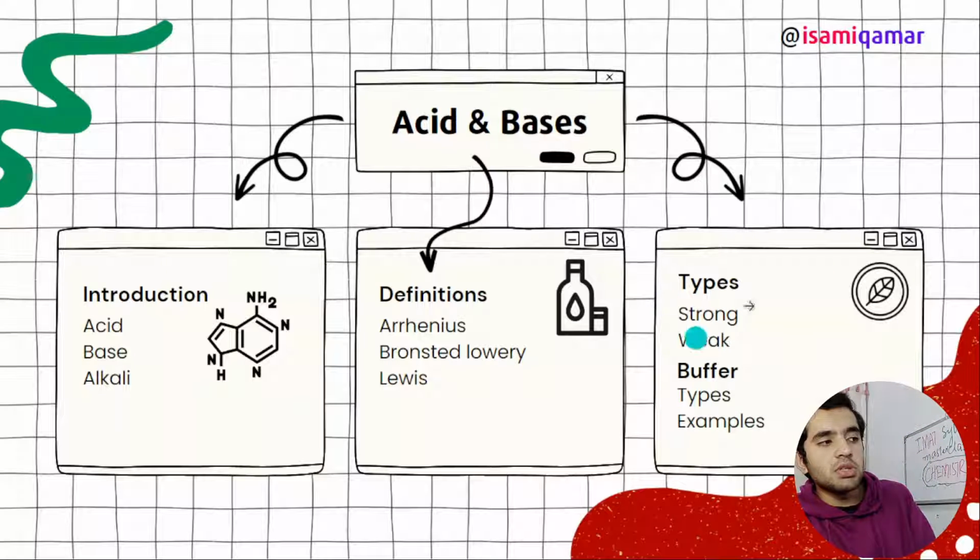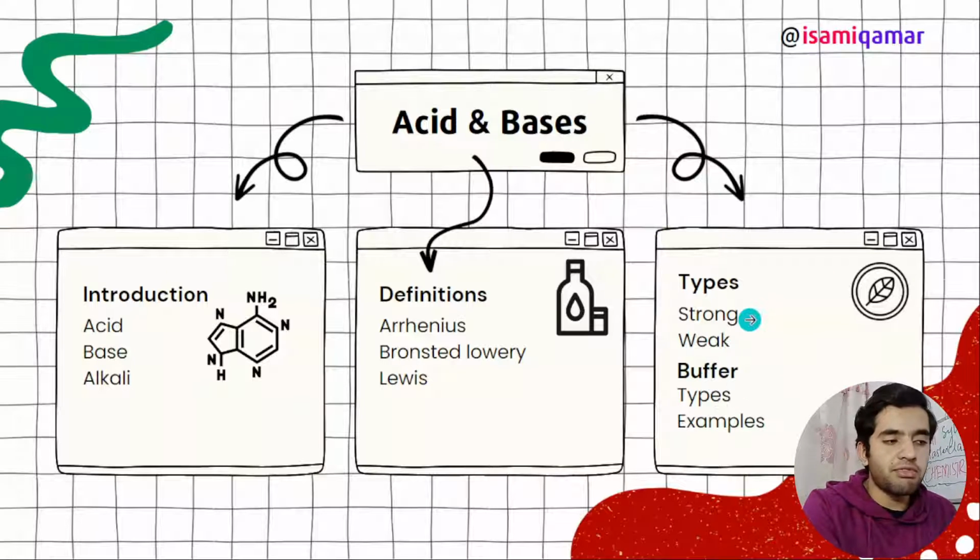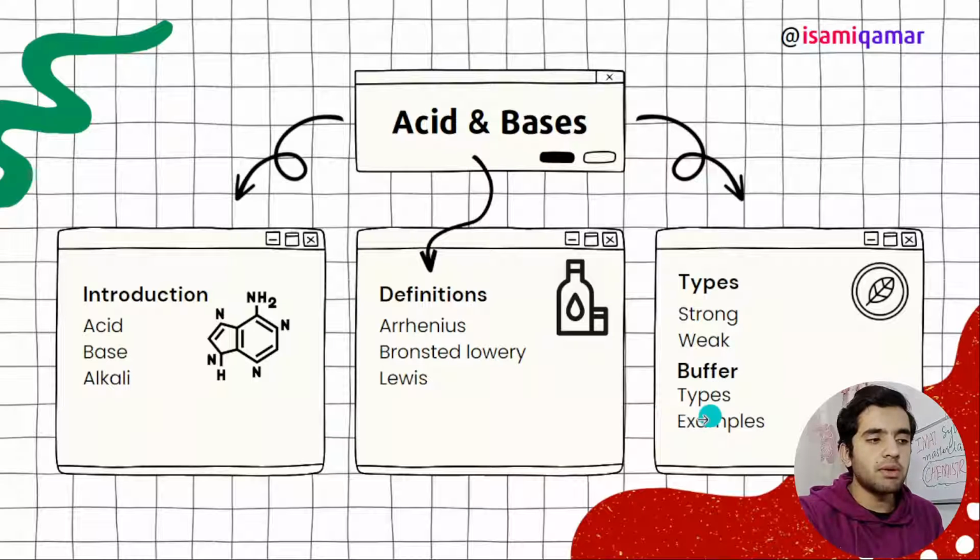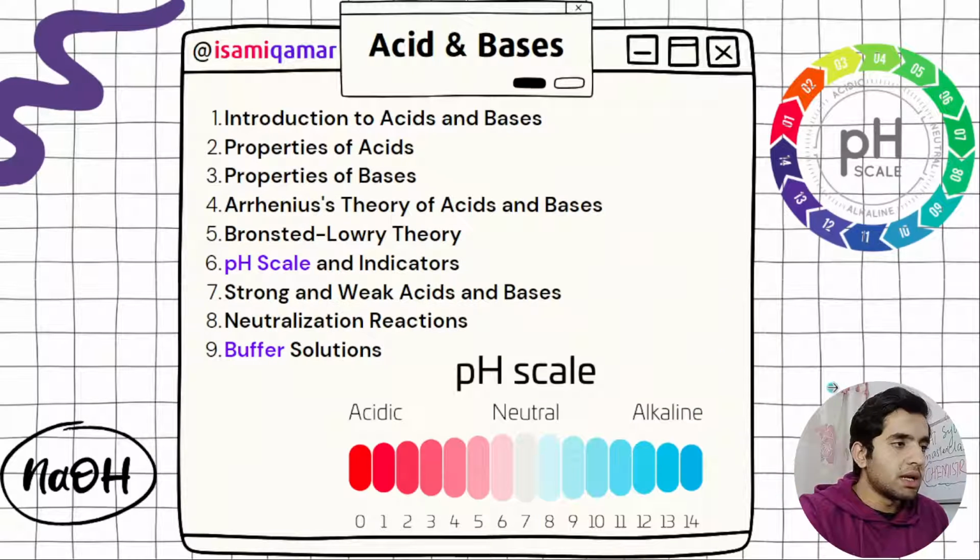Then the most important thing you need to cover in acid base is buffer solution. What are the types of buffer and what are the examples of buffer? Now let's explain acids and bases in detail. Introduction to acids and bases, properties of acids, properties of bases, then Arrhenius theory of acids and bases, then Bronsted-Lowry theory, and then what is the pH scale and indicators.